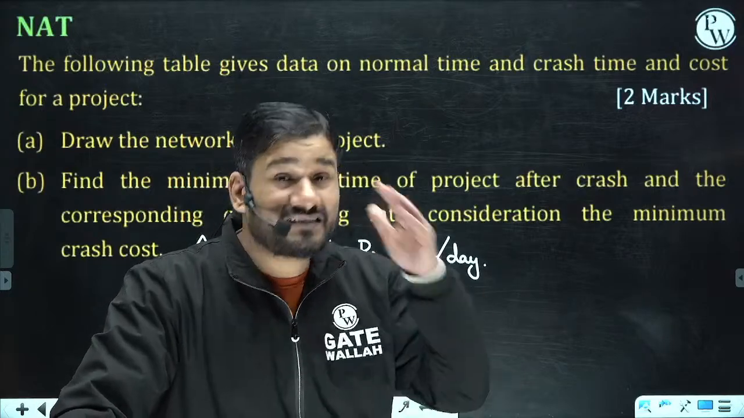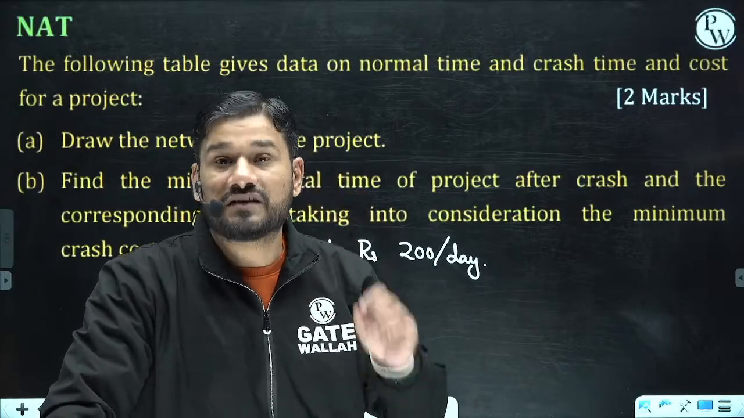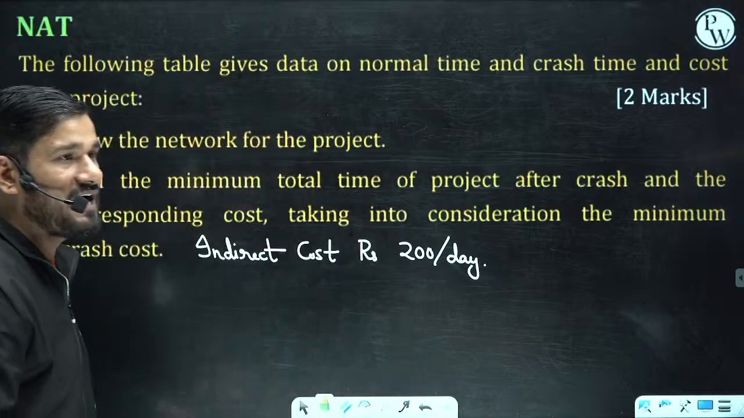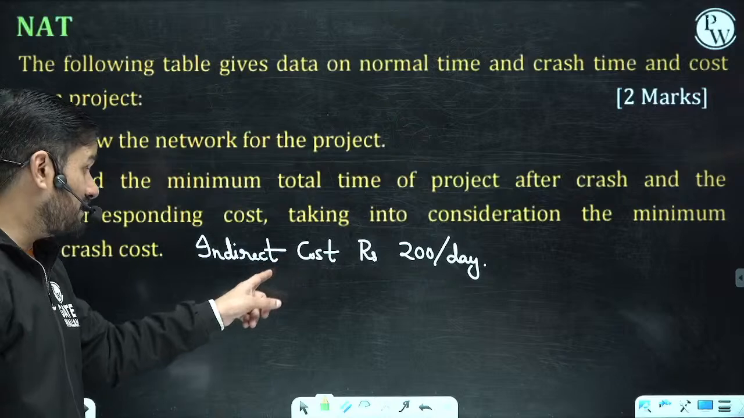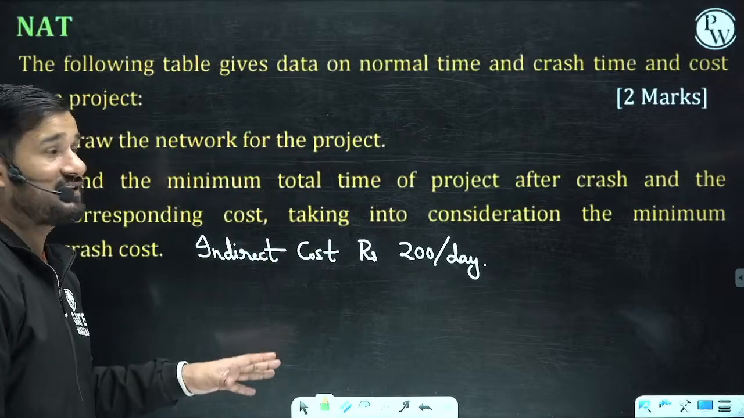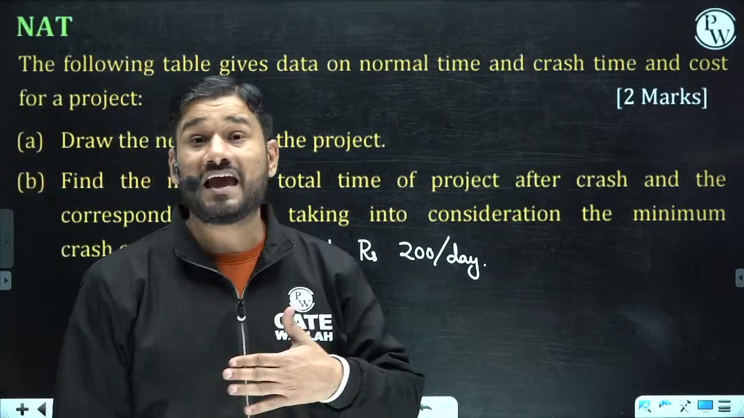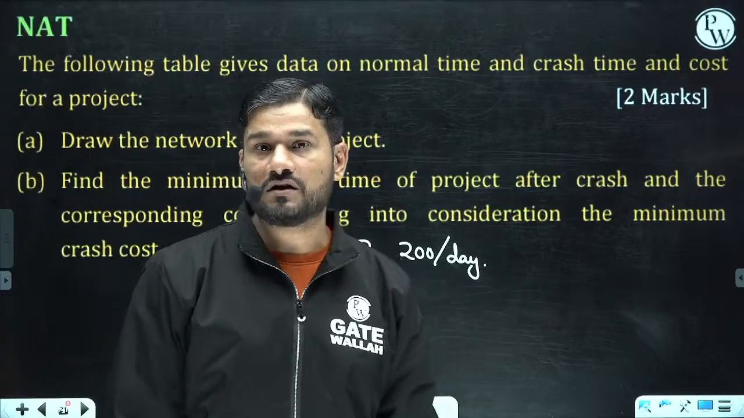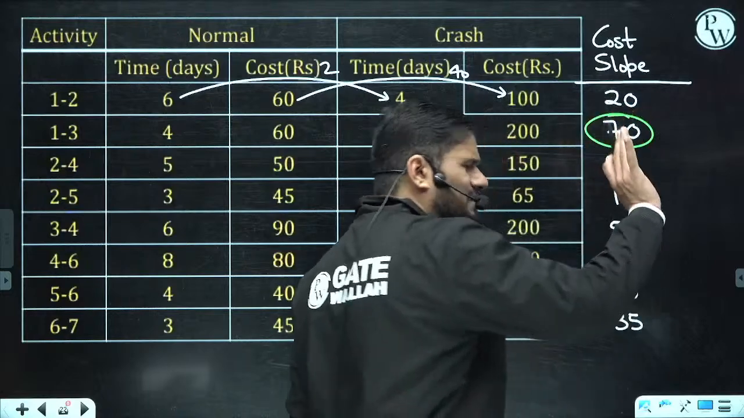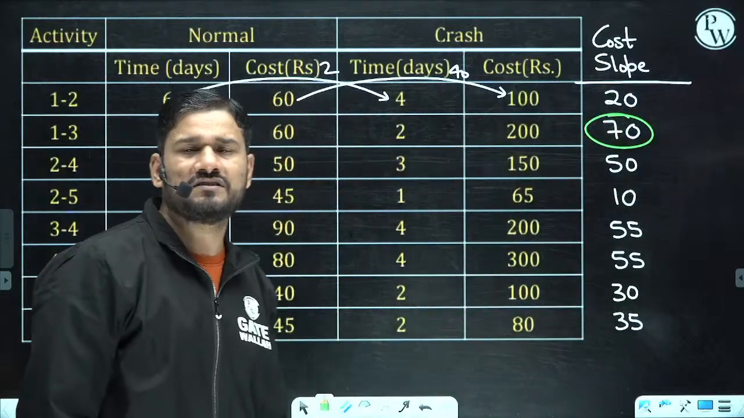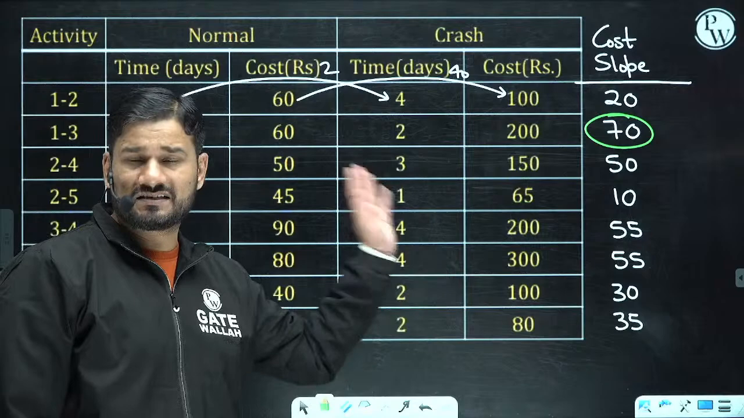Just think of it. Suppose I am doing the crashing on this path. Indirect cost is greater. I will be happier to do the crashing, because if I do the crashing I'll be spending 70 rupees more, if this is critical. I'm just taking the example only right now. I will be discussing this completely.